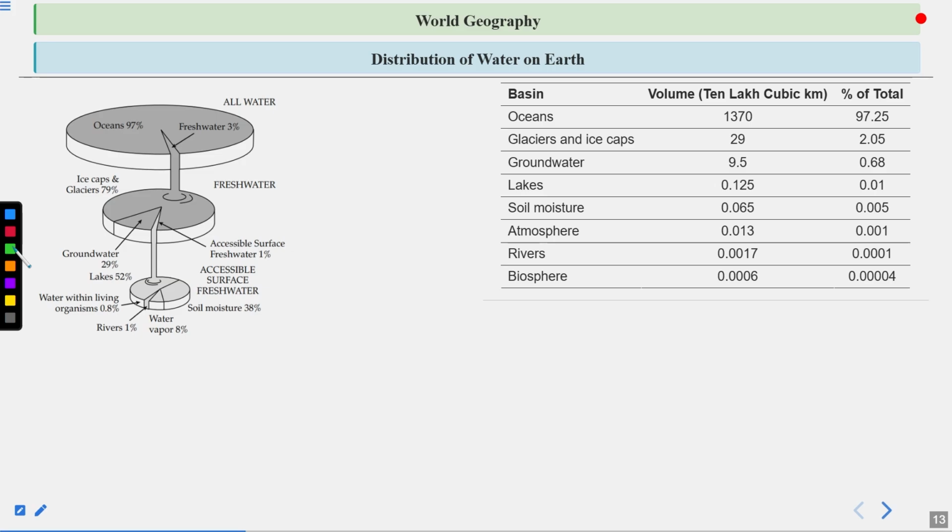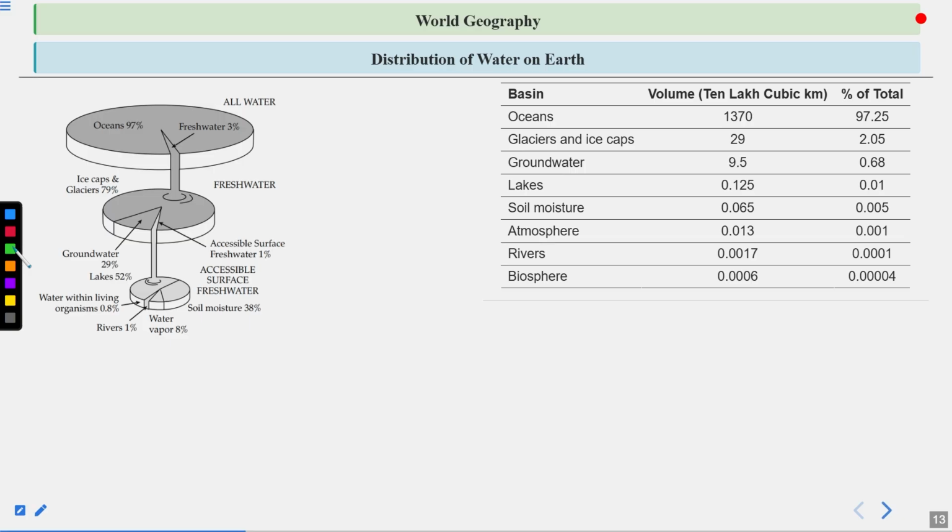Then groundwater 9.5 10 lakh cubic kilometer, that is 0.68%. Lakes 0.125, 0.001. Then soil moisture, you can see the constituent in cubic kilometer and the percentage is 0.005. Atmosphere 0.013 10 lakh cubic kilometer and 0.001 is the percentage in total. Rivers 0.0017 10 lakh cubic kilometer and 0.0001% is only available in the form of rivers.